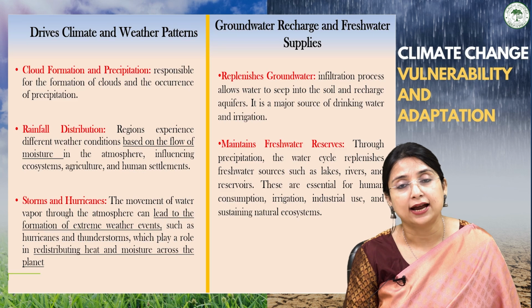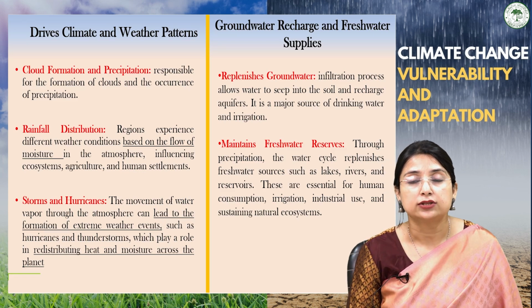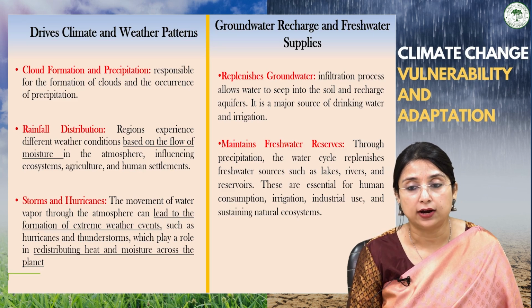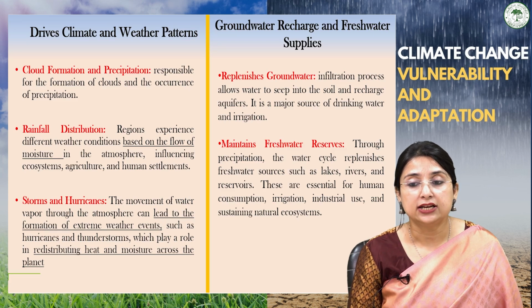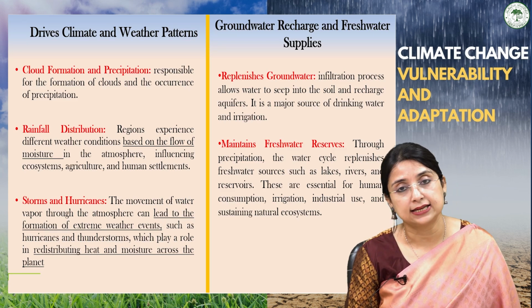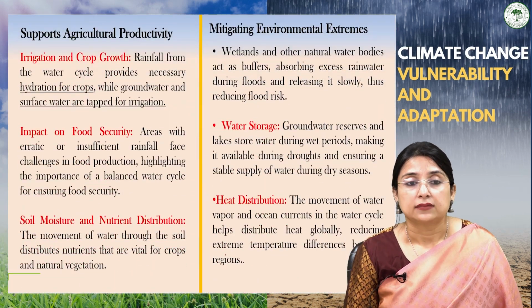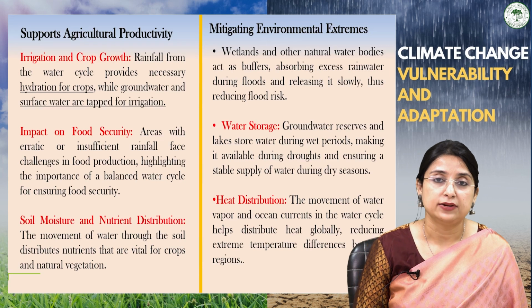Not only this, the hydrological cycle maintains the freshwater resources through precipitation and the water cycle. Sources like lakes, rivers and reservoirs are very much essential for human consumption, irrigation, industrial use and sustaining the natural system. The water also supports agricultural productivity based upon the availability of water.